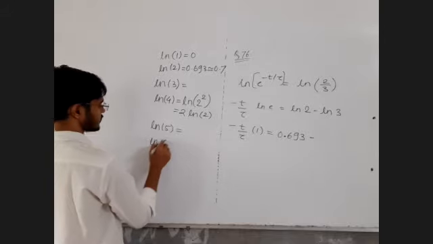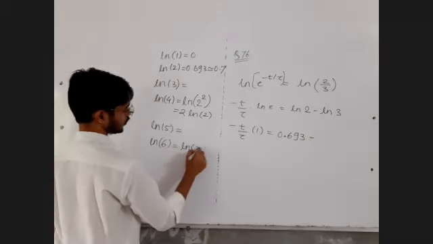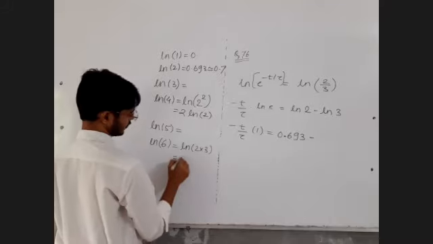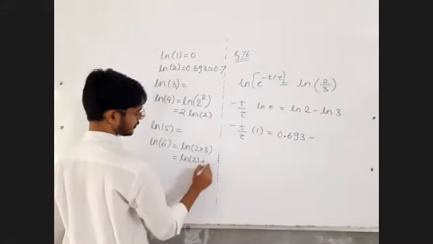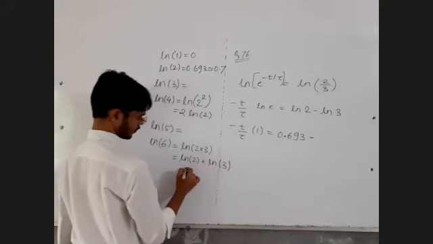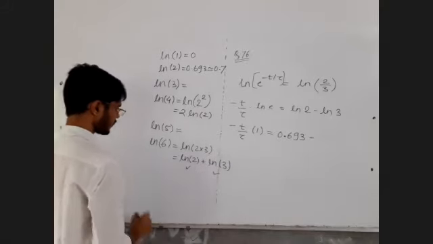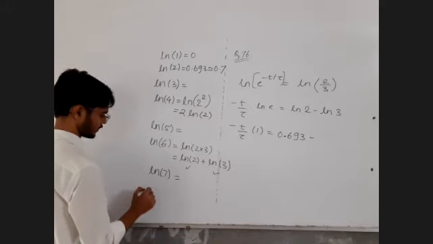Then ln 6, which is not a big deal, it is ln of 2 into 3, and people know that log mn is log m plus log n. ln 7, we have to remember this.